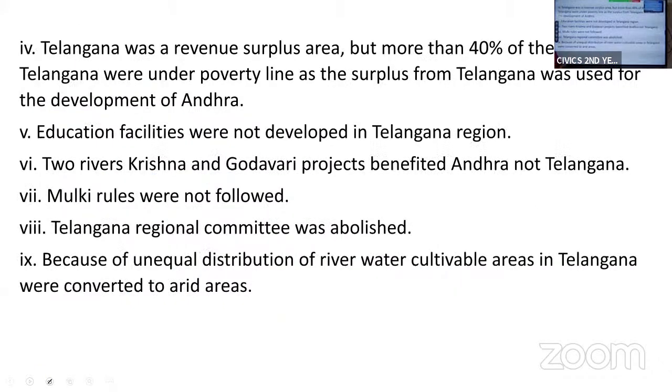Then, as I told you in the beginning, Telangana was well developed. Nizam developed Telangana and it had surplus revenue. But even having surplus revenue, more than 40% of the population of Telangana was under the poverty line, because the surplus revenue was used for the development of Andhra.